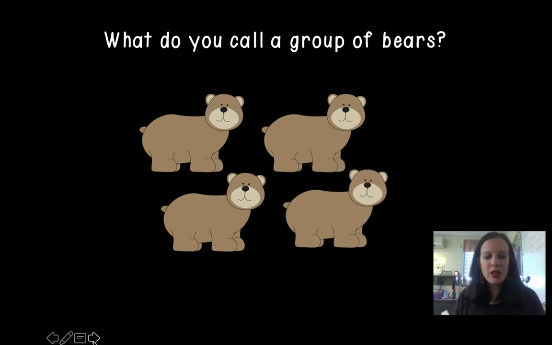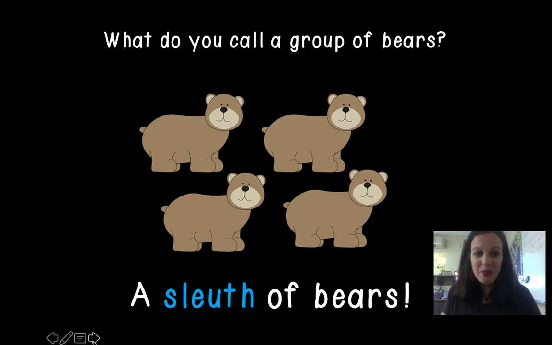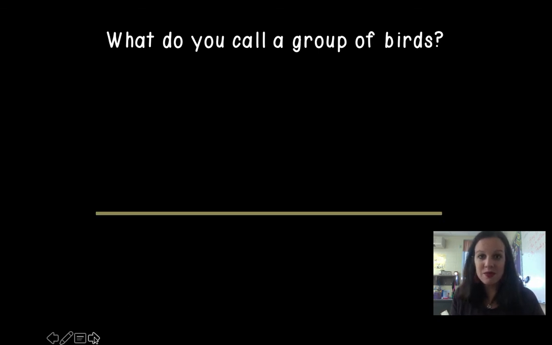Now we have a big group of bears. When we're describing a group of bears or a collection of bears, it has a special name. A sleuth of bears. That's a tricky word. You have to memorize that a group of bears is called a sleuth of bears.